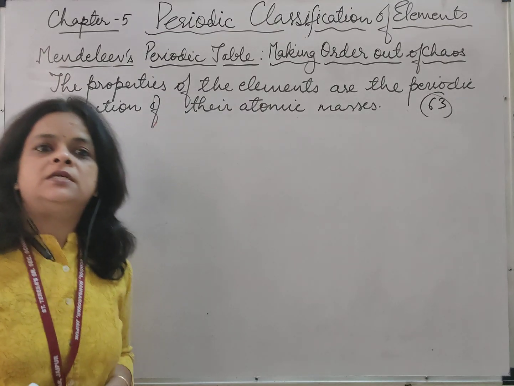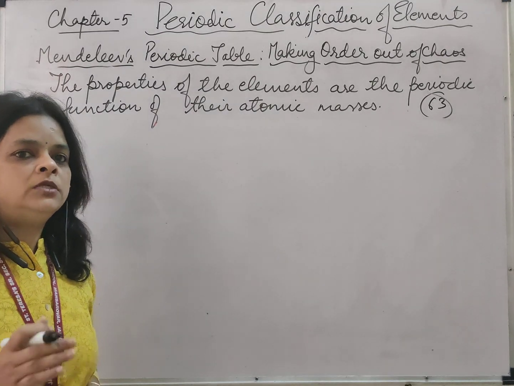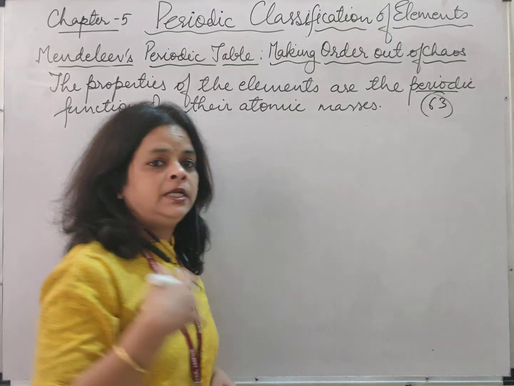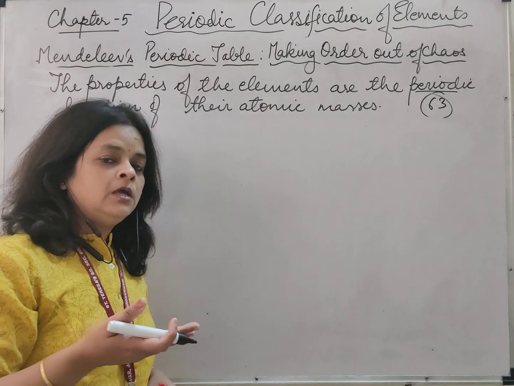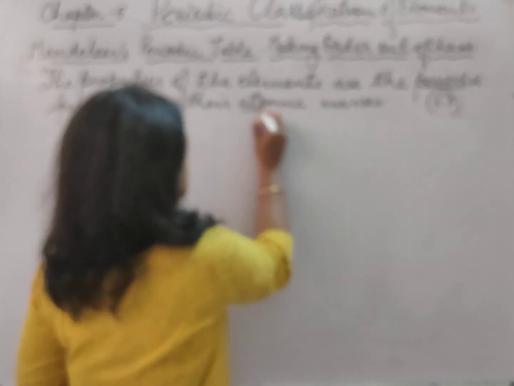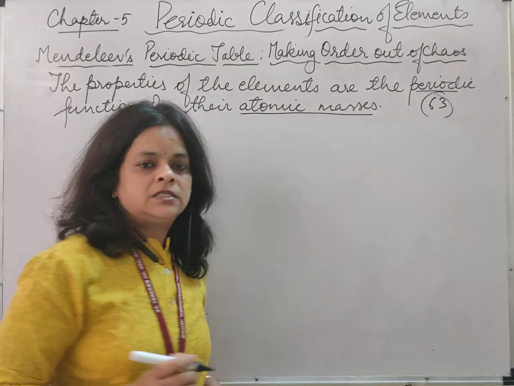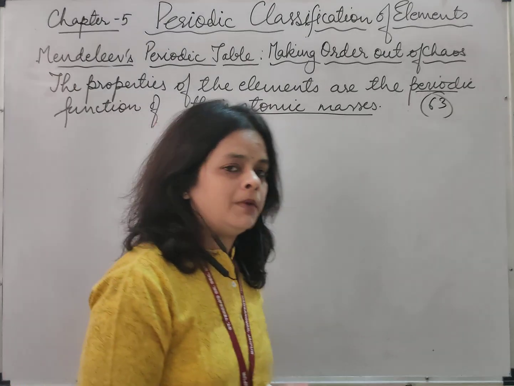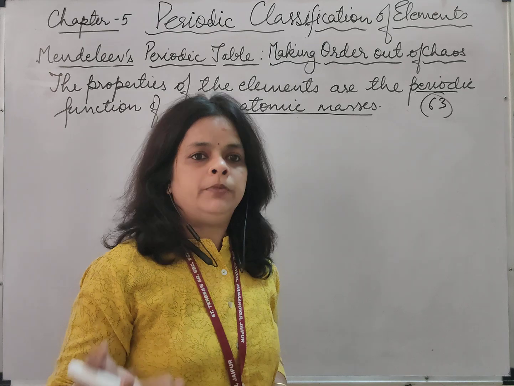We had already discussed, when we started the chapter, the meaning of the term periodic. That means there is a recurrence in the properties after a regular interval. Again, he took the concept of atomic mass: whenever the elements were arranged in increasing order of atomic mass, there is a recurrence in the properties.